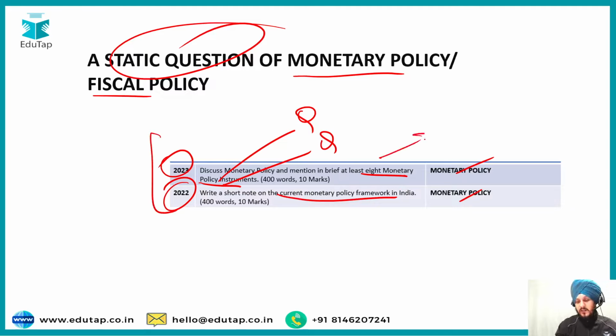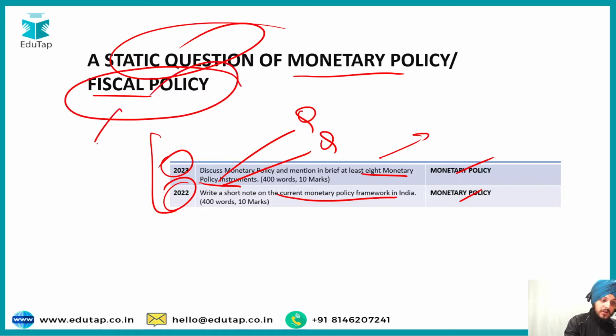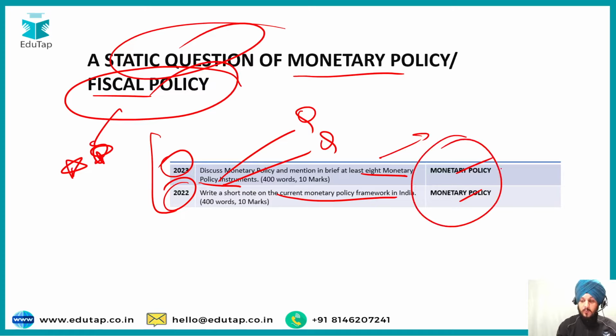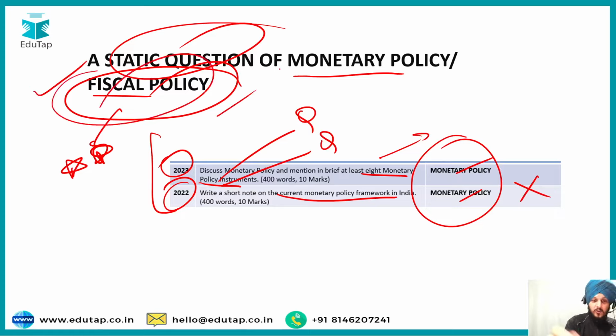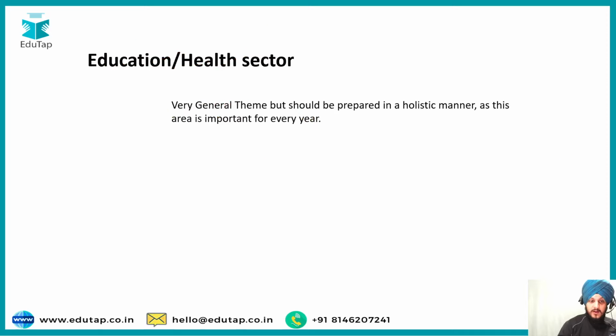This topic is one of those that you must prepare because it is a part of your static syllabus also. Along with that, the fiscal policy is also very important. A question can be asked from this portion also because twice they have asked about monetary policy. So there could be a probability that this time they won't ask about monetary policy and they can ask you about the fiscal policy. So you should prepare this topic in a holistic manner.